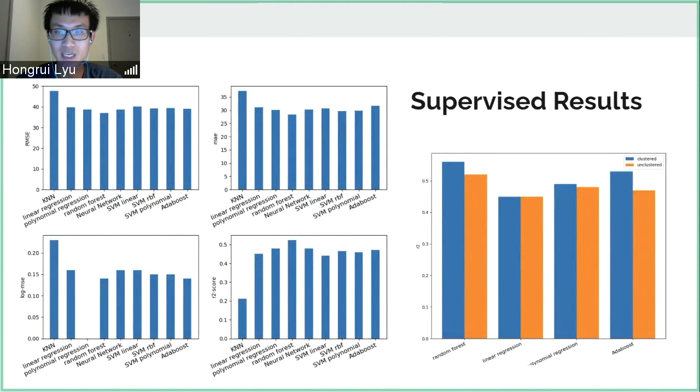Here is the experiment result of supervised learning. The figure on the left is the result of the unclustered data. We find that the random forest performed the best. The figure on the right is the experiment result of clustered data, and we also find the random forest performs the best. We also compare it with the results from unclustered data, and we find that training and testing each model for each cluster performs better.